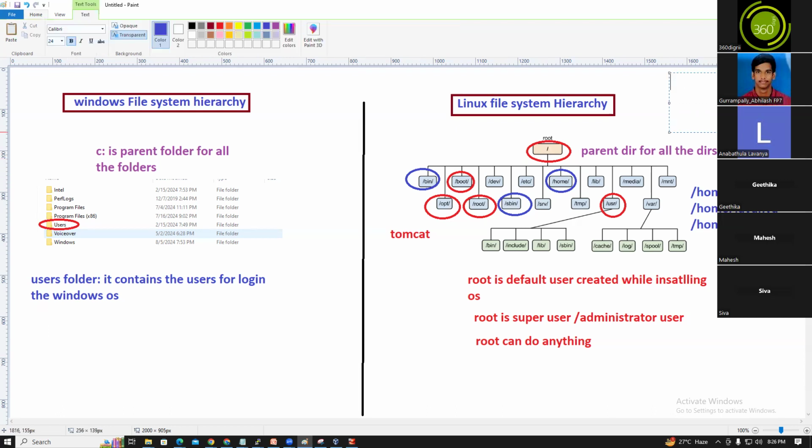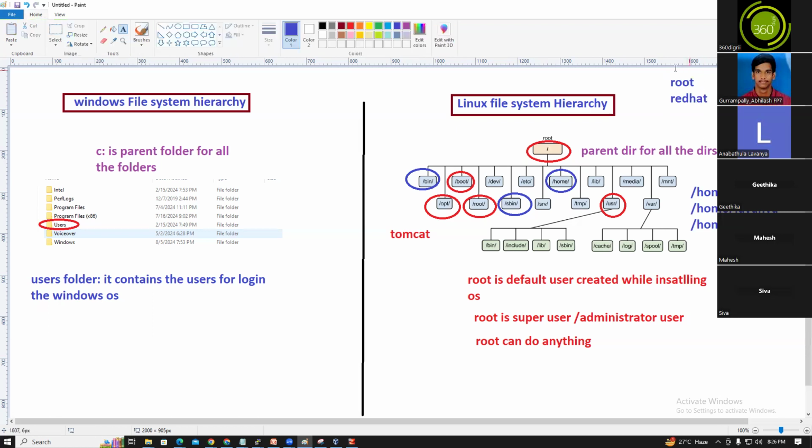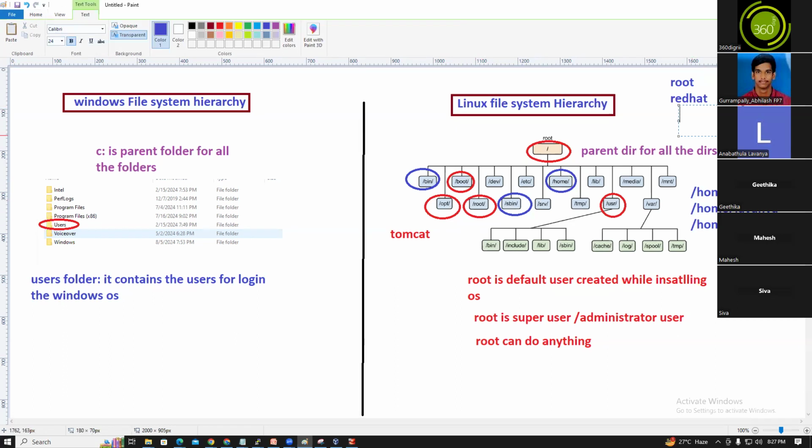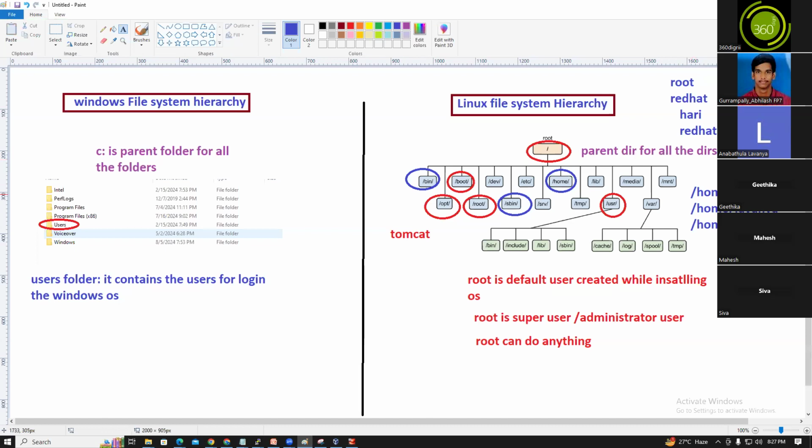Yesterday you logged in as the root user, right? The user is root and the password is Red Hat. So who logged in to this server? A root user logged in. Once the root user is logged in, the root user's home directory is shown. If you log in as a user like Hari, with the password, for example, Red Hat, then your home directory will be shown. So now you understood: the normal user's home directory is created under /home, and the root user's home directory is /root.